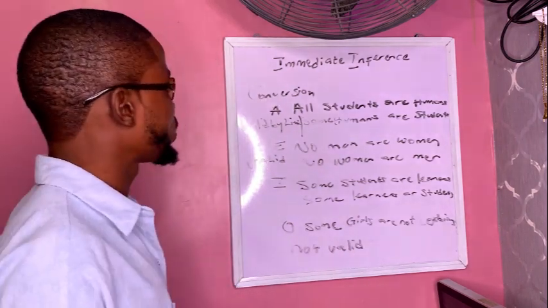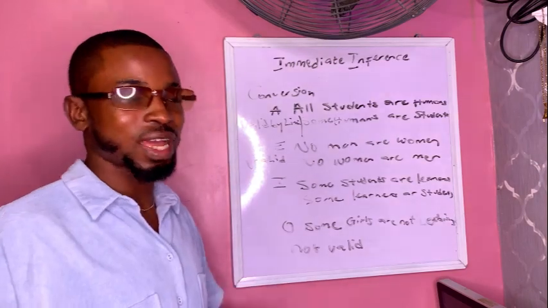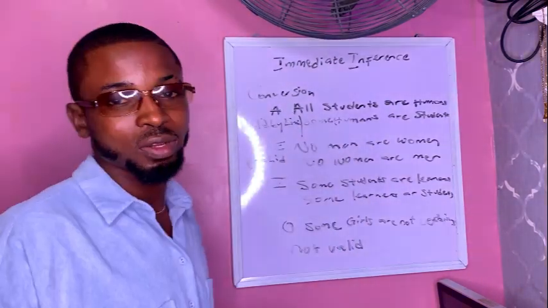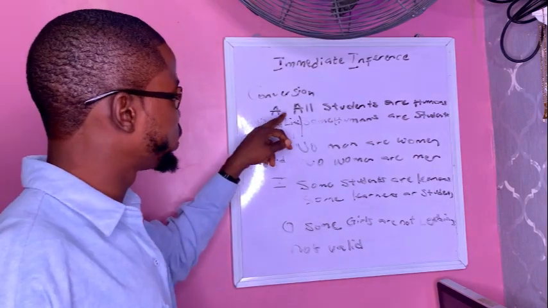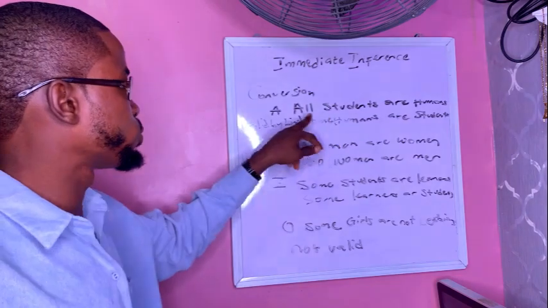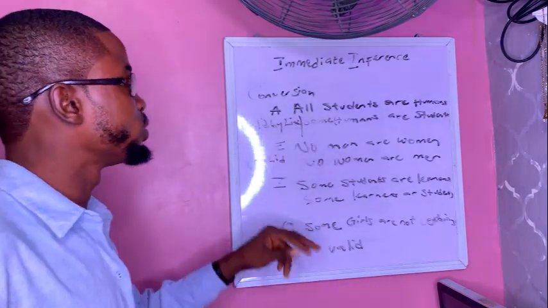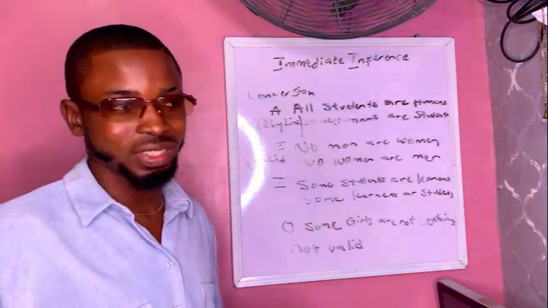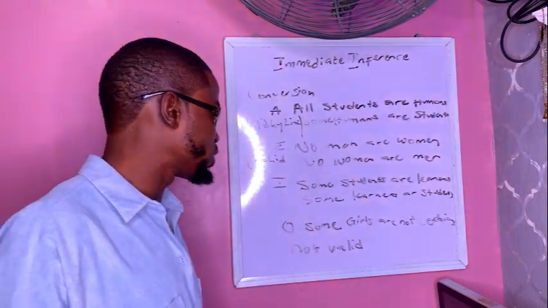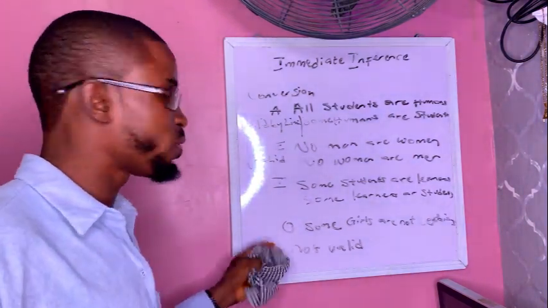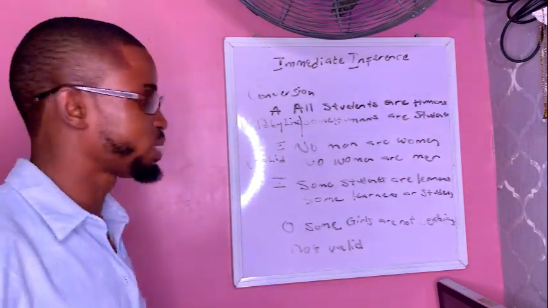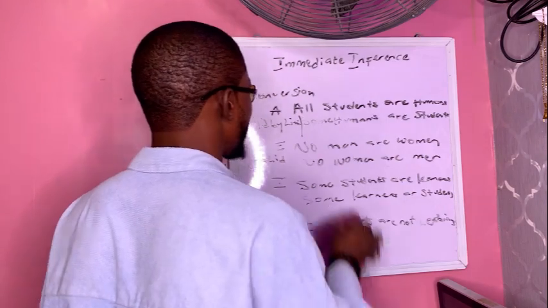So the point I'm trying to make is that in conversion, you interchange the subject term and the predicate term, but for an A proposition, conversion is only valid by limitation. So you bring the quantity from universal to particular, that is from all to some. Then conversion for an E proposition is generally valid. Conversion for an I proposition is also generally valid, while conversion for an O proposition is generally invalid. That is not valid. So let's go to obversion.